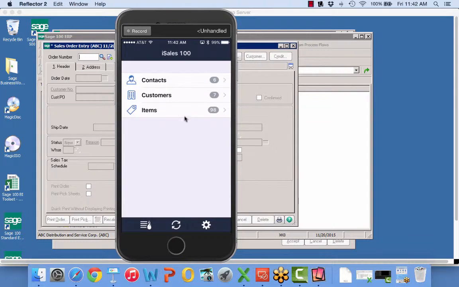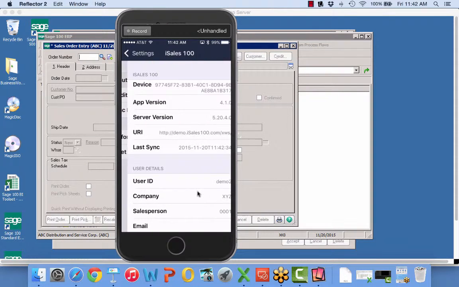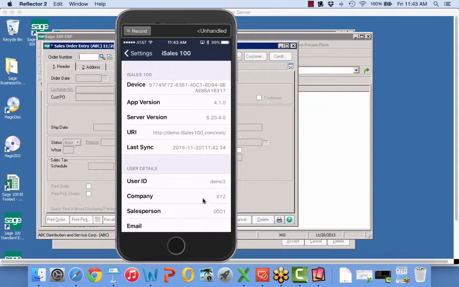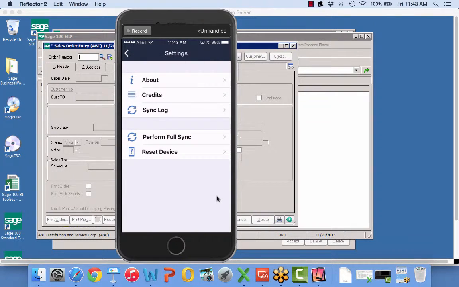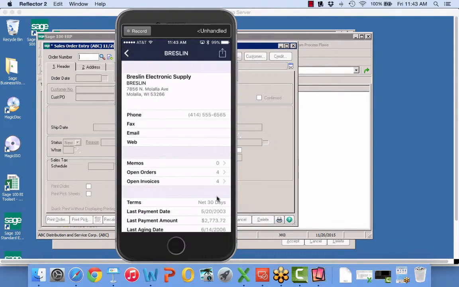So now I've got contacts, customers, items, and when I tap on my little button here and go to about, you'll see now it knows when I log into demo as demo 2, I'm in XYZ company. Lo and behold, I've got now an entirely different set of customers here, right? I've got Breslin Electric, and look at this here. I've got open orders.